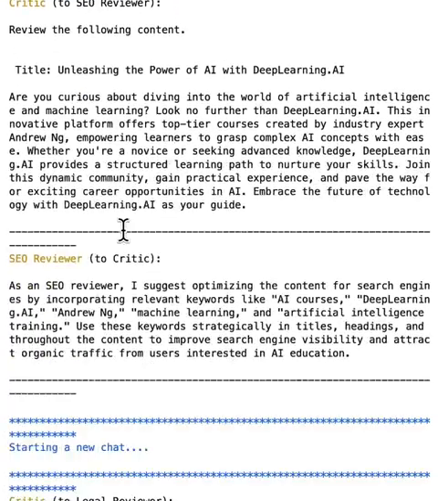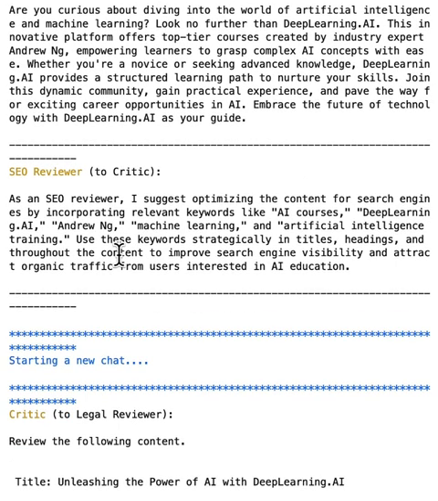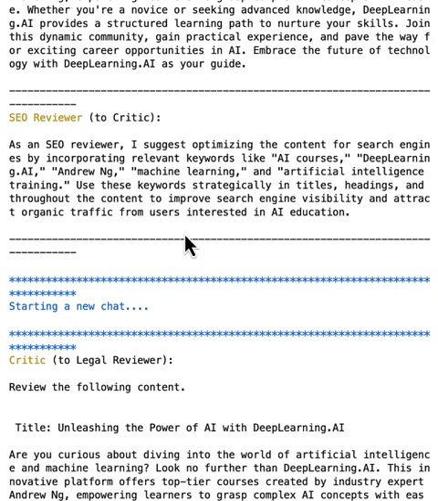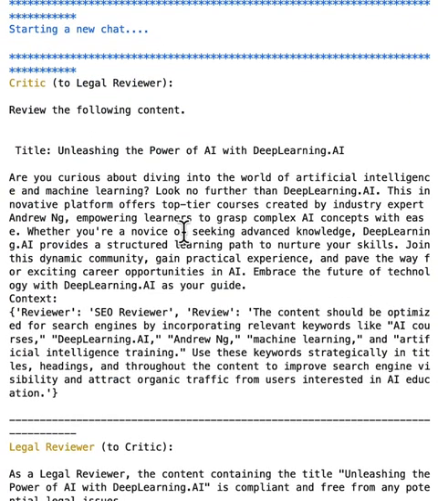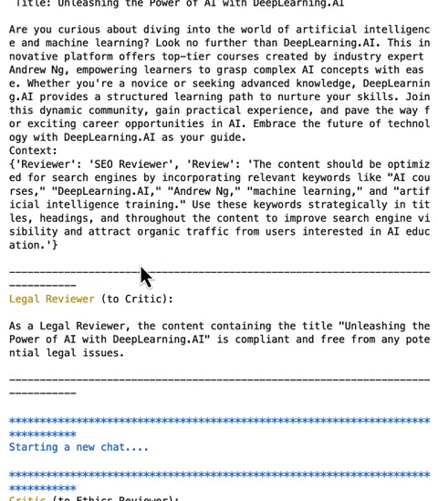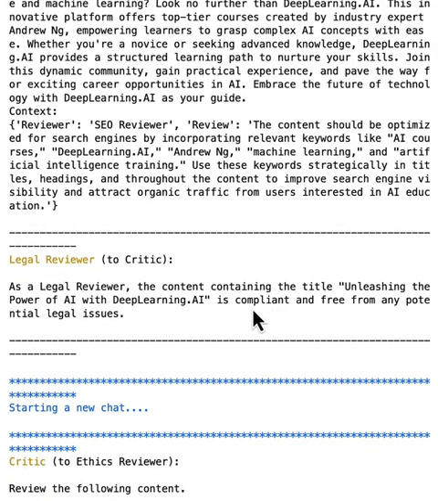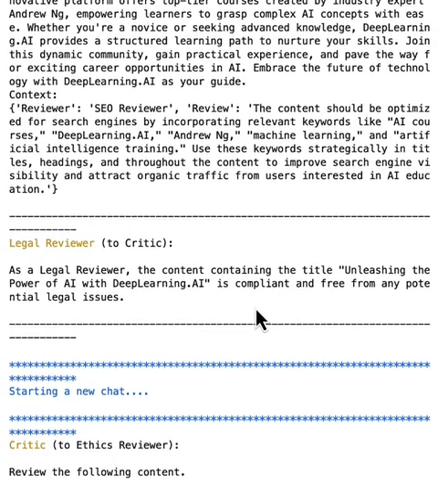And the SEO reviewer will investigate this content and give suggestions on how to optimize the content for search engine by incorporating relevant keywords such as AI courses, deeplearning.ai, and Join. And then we move on to the legal reviewer. And the legal reviewer will investigate potential legal risks. For example, this legal reviewer is suggesting to investigate this title.